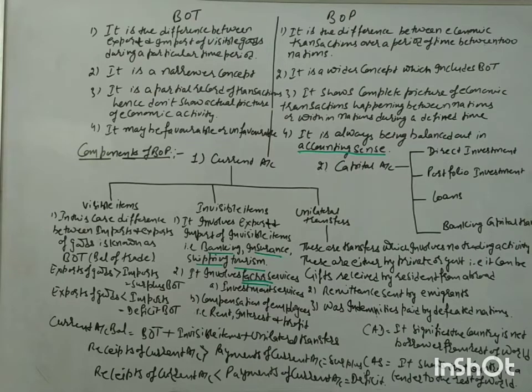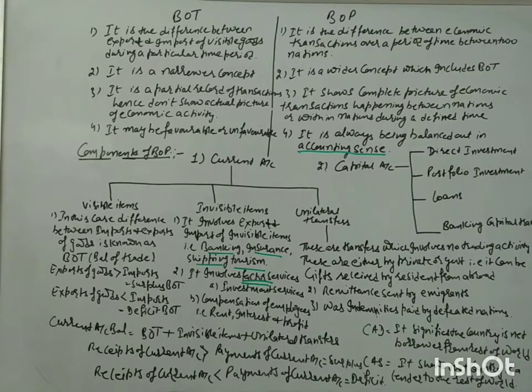Then there is a unilateral transfer. Unilateral transfer does not involve any economic transaction. Okay. Here there is no receipt and payment for economic activities, but only transfer of funds from one nation to another nation, or from one international financial institution to some other nation. Okay. So that is coming under the definition of unilateral transfers.